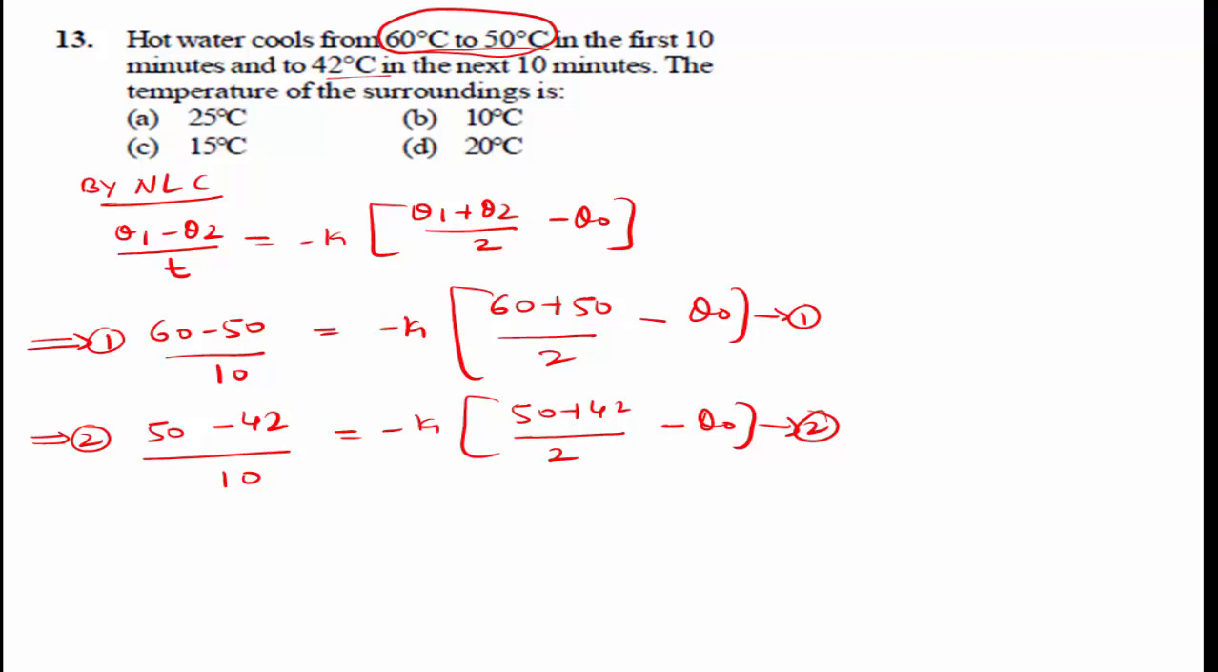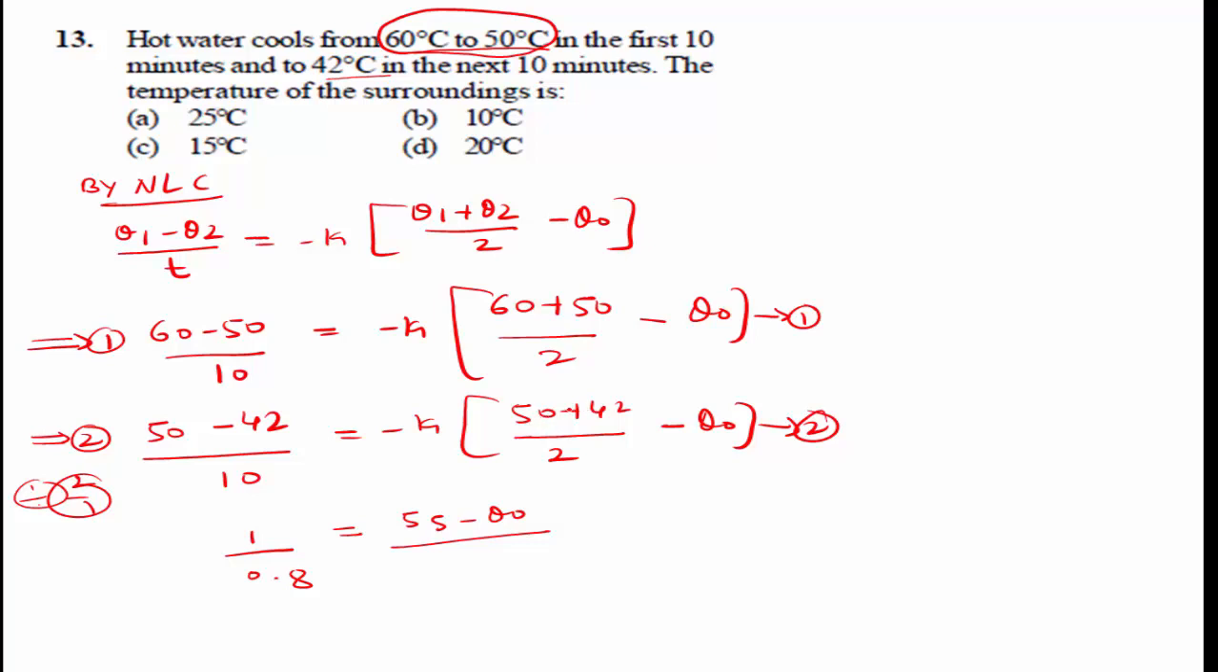Dividing equation 2 by 1, we get 1 divided by, here 60 minus 50 is 10, 10 divided by 10 is 1, 50 minus 42 is 8, 8 divided by 10 is 0.8, 1 divided by 0.8 is equal to, dividing these two values, 60 plus 50 is 110, 50 plus 42 is 92, we get 55 minus theta 0.